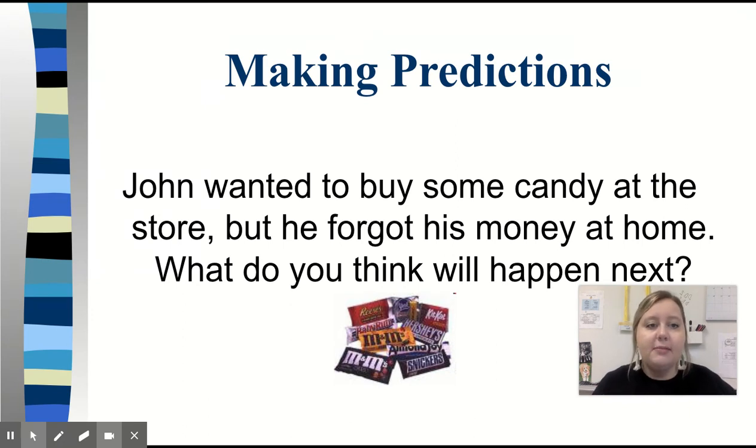You're going to look at what you know. John wanted to buy some candy at the store, but he forgot his money at home. What do you think will happen next? I predict, based on the passage, that since he forgot his money at home, he will probably go home and get his money and then go back to the store to buy some candy because he really wanted to buy that candy. You may have thought of a different prediction along that line. If it includes the clues of the passage and you used your clues to make the prediction, then that's correct.